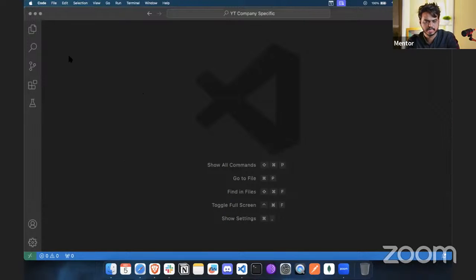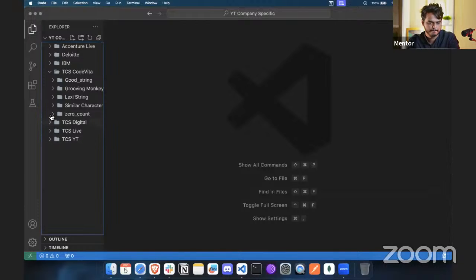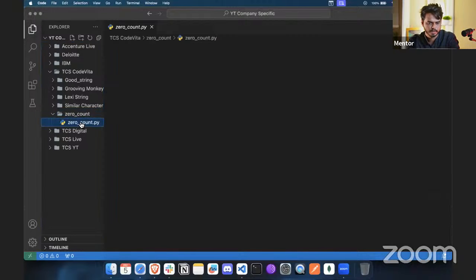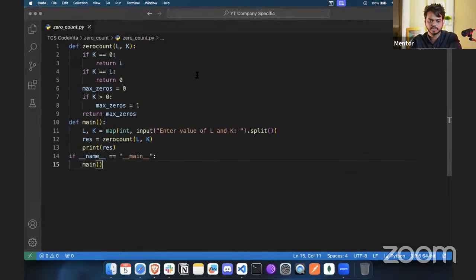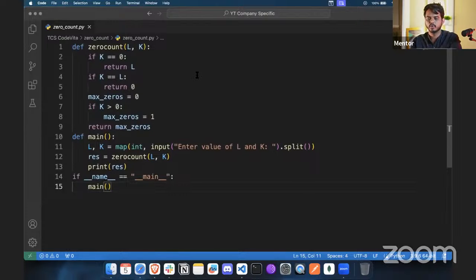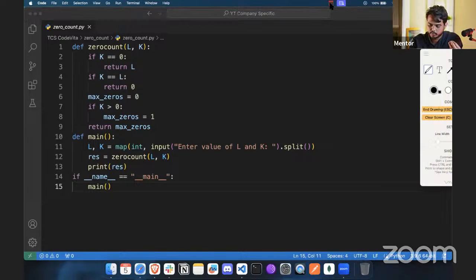Let's have a look at that. This is the implementation. It might look very simple, but you have to think about how this problem can be solved. Looking at the code, you might say that this was the easiest question, but when you read the question in the exam, you have to understand what logic actually happens.